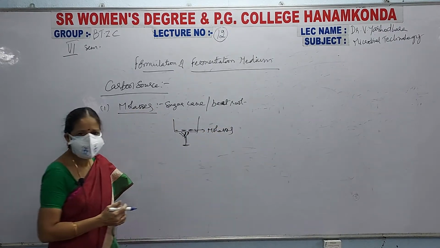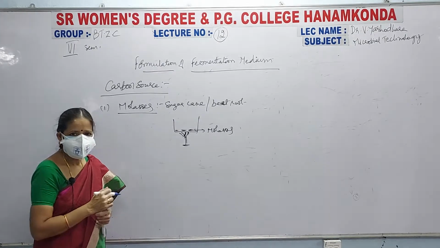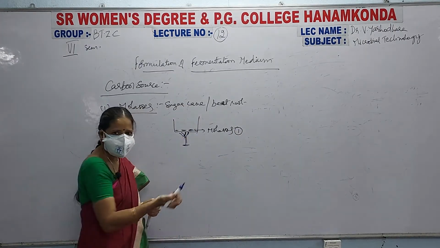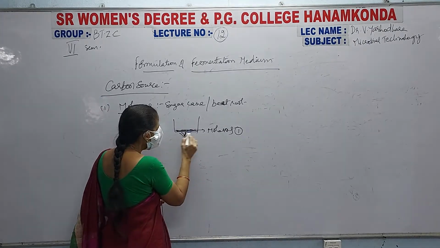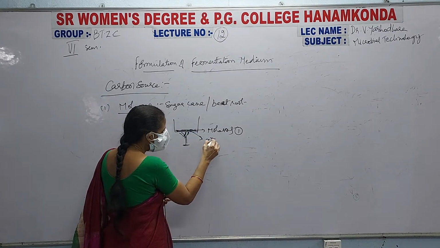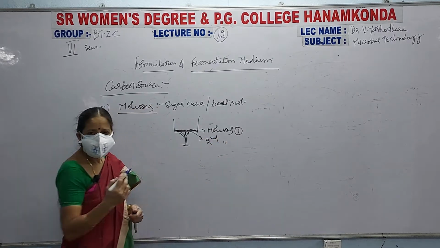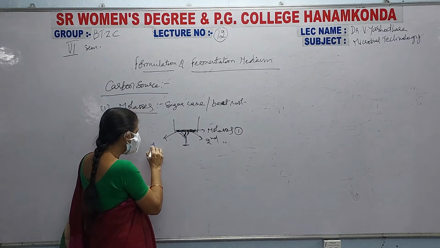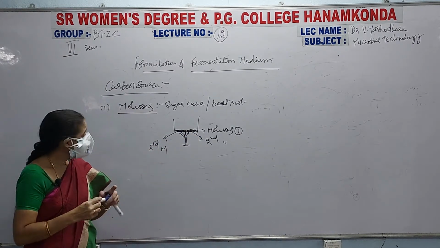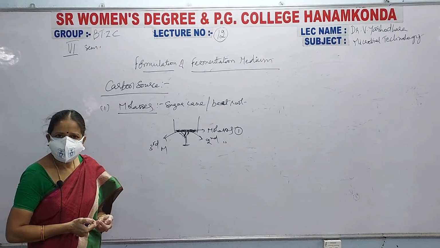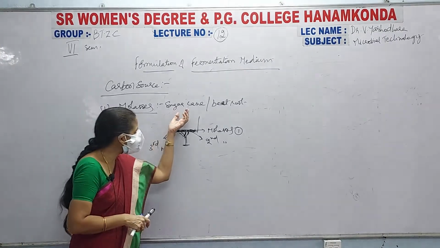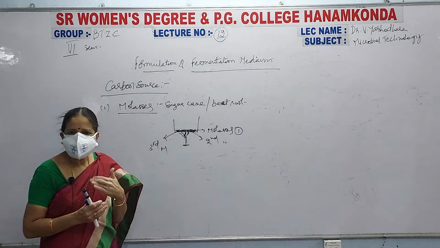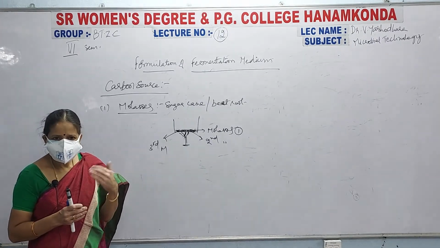This thick concentrated sugar syrup is known as molasses. This is known as first molasses. Now if you boil it again and again, it will become still more thick. This is known as second molasses. And if you boil it still more, it will become crystal form like black crystals. This is known as third molasses. So molasses is nothing but the sugar cane juice that is collected and boiled. When it is boiled, it becomes a viscous fluid, a thick concentrated syrup.